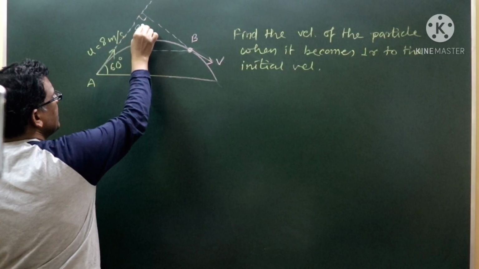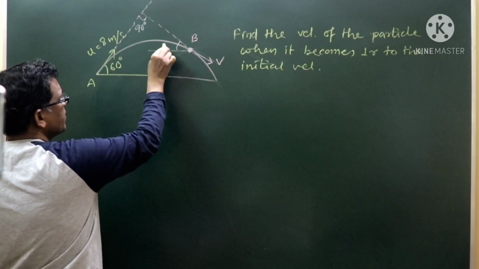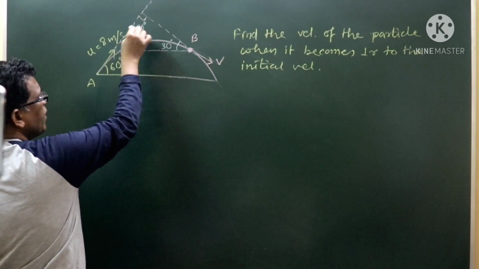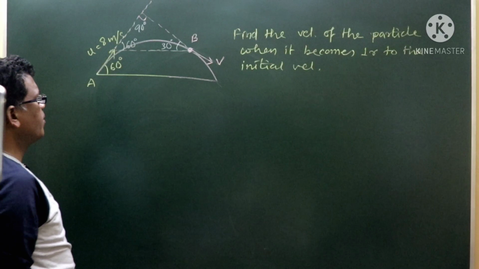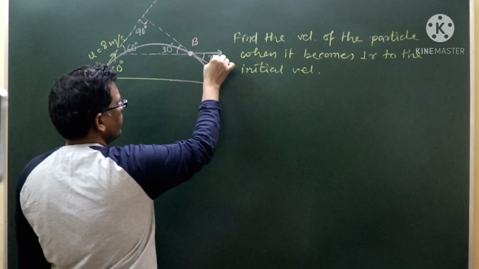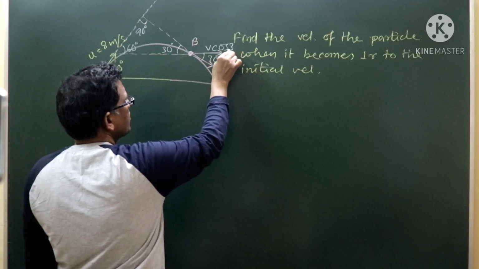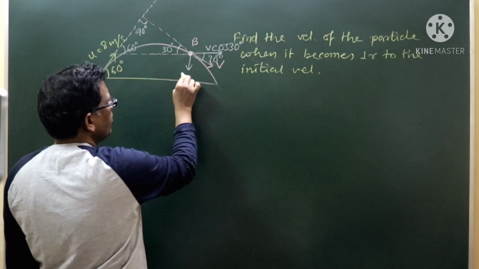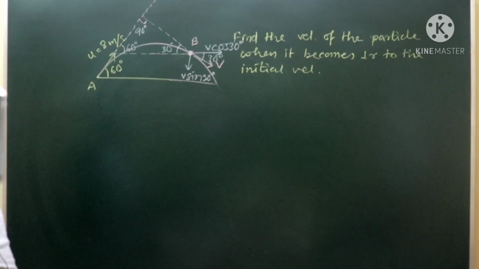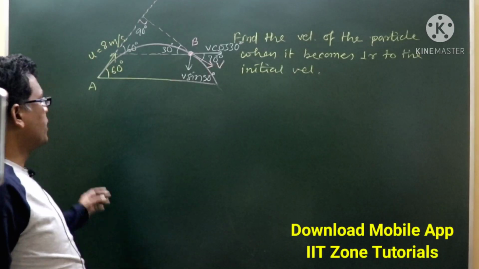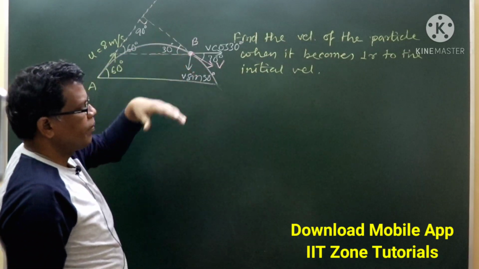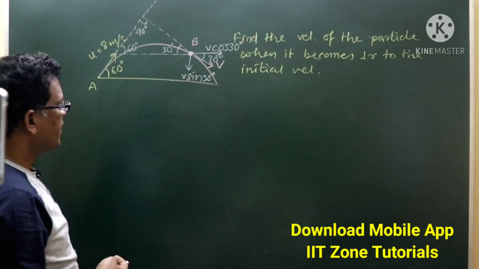Condition wise, if this is 60, this is 90, so obviously this angle must be 30 degree, because if I complete this triangle, the 180 degree angular formation can be made. That means if this is 30, this one will be 30, so horizontal velocity value is V cos 30 and vertical value is V sin 30, right? So when the particle is making 90 degree angular position with respect to the initial velocity, that means at that final position that unknown velocity must be making an angular position making 30 degree with horizontal.